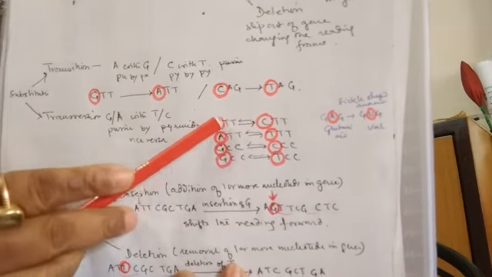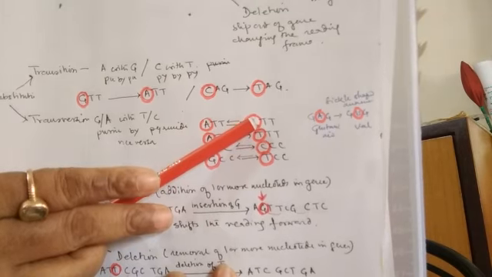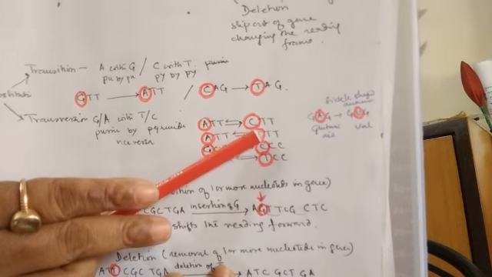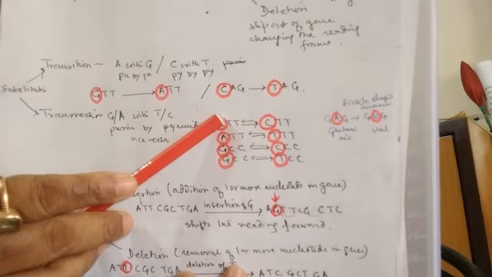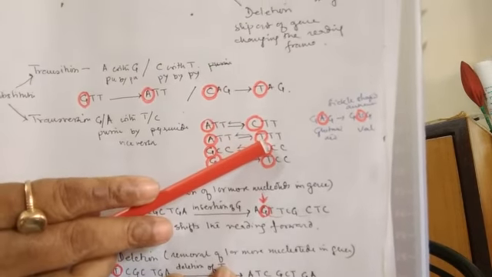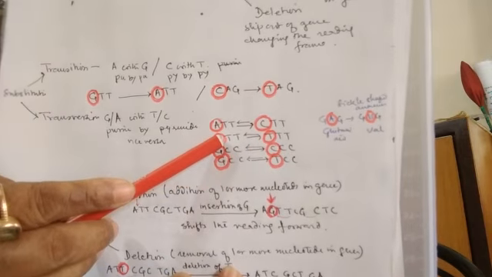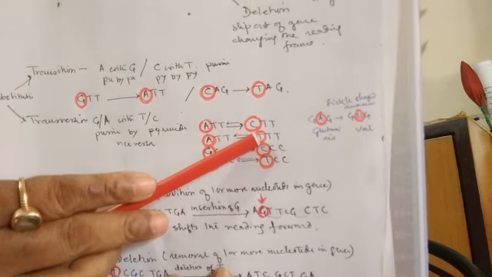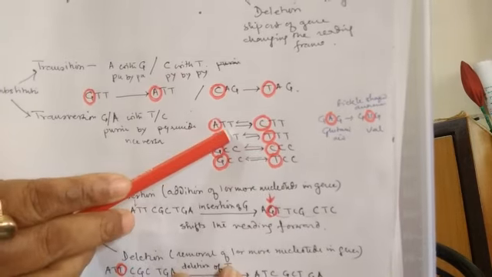That is, A is a purine and C, cytosine, is a pyrimidine. Clear? Or it can happen that C will be substituted by A, or A can be substituted by T, thymine. Clear? A is a purine and thymine is a pyrimidine. So, and vice versa can also occur.